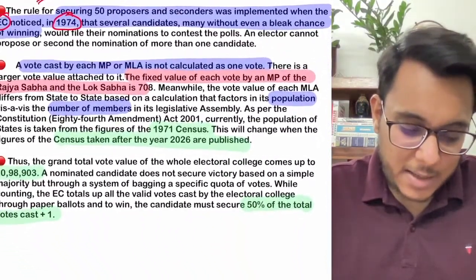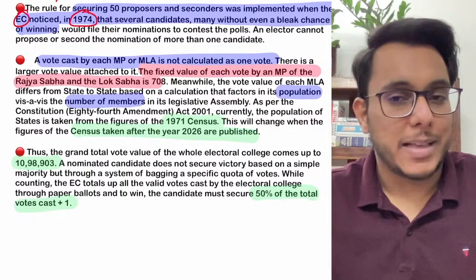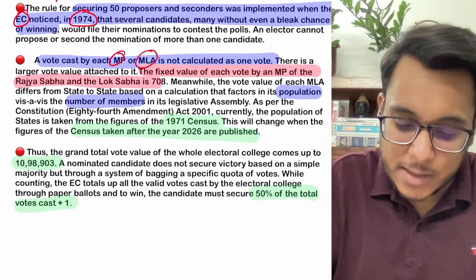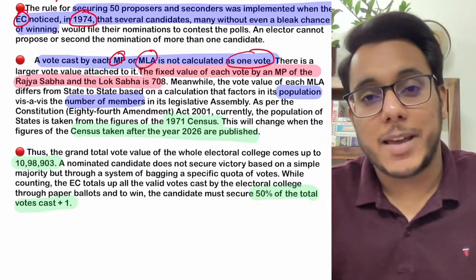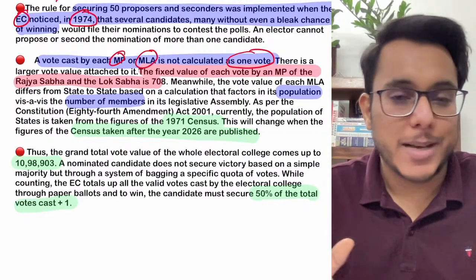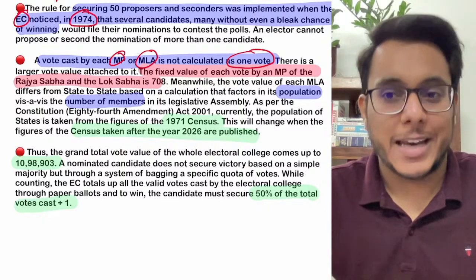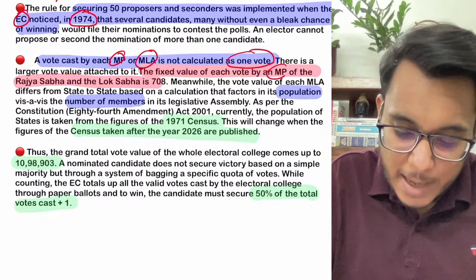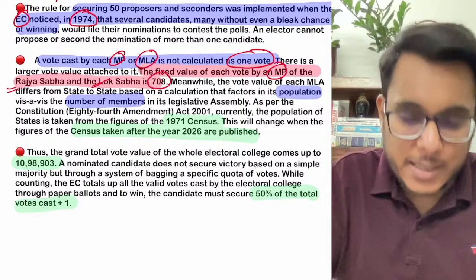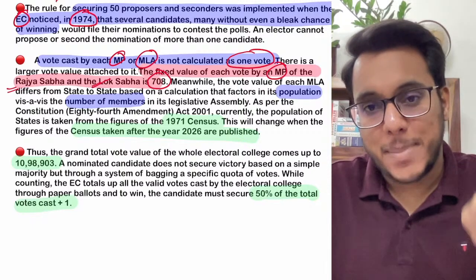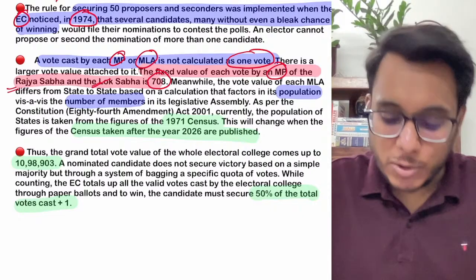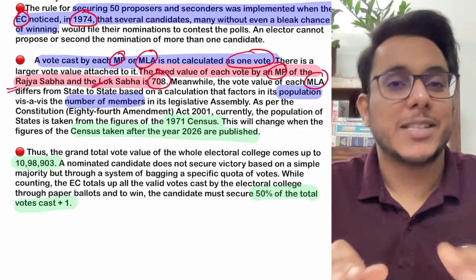Now guys, the voting process is carried out by all the elected MPs and MLAs. You should understand that the vote of an MP or MLA is not counted as one vote. There is a value given to every MP's and MLA's vote. The MPs of both Rajya Sabha and Lok Sabha have a fixed value. For example, the value of the vote of an MP of the Rajya Sabha or the Lok Sabha is fixed at 708. So one MP's vote is equal to 708. Fine. Now the MLA's value of vote is not fixed.